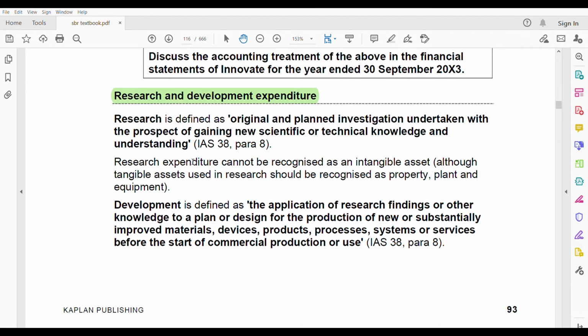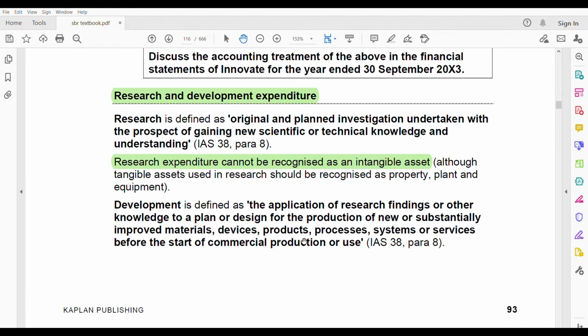Research expenditure cannot be recognized as an intangible asset, although tangible assets used in research should be recognized as property, plant, and equipment. Okay, so when it comes to IAS 16, research you can add as a cost of tangible asset, property, plant, and equipment, but not in intangible asset. So research cannot be recognized as an intangible asset. That means it's an expense. Should always be expensed. What about development?